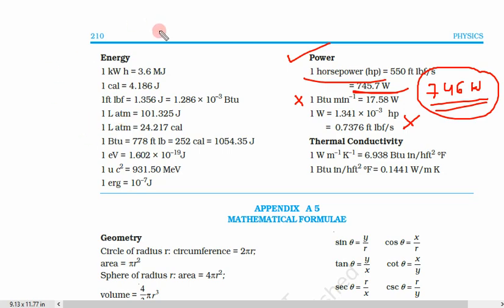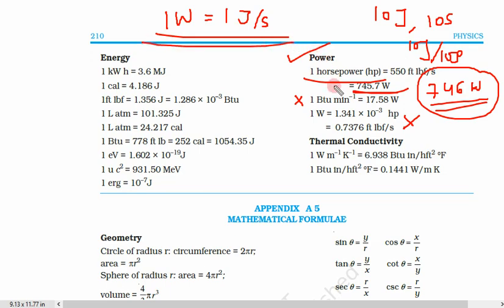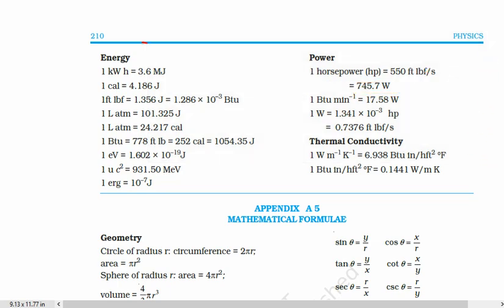But what is 1 watt? 1 watt is equal to 1 joule per second. If some machine does some work equal to 10 joule in 10 seconds, so what do we get? We get 10 joule in 10 seconds. That means 1 joule per second. So power of the machine is 1 watt. So these are conversion units for energy and power.